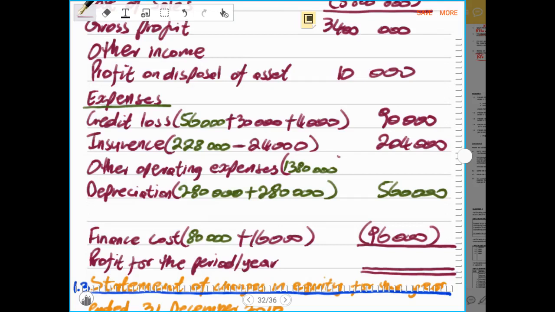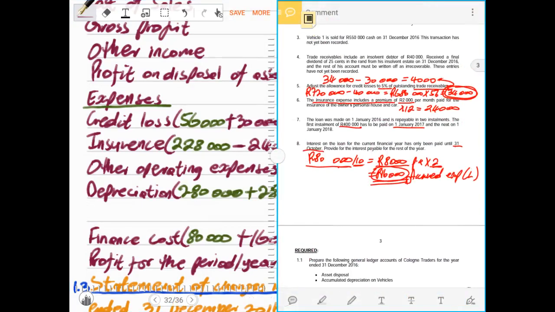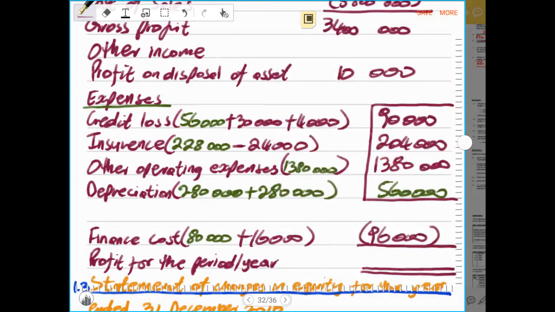Our other operating expenses, there was no adjustment, 1,380,000 rands. Our depreciation is 560,000 rands. And if we totalize all these four expenses, that will give us an amount of 2,234,000 rands.